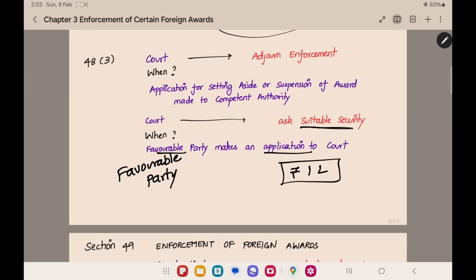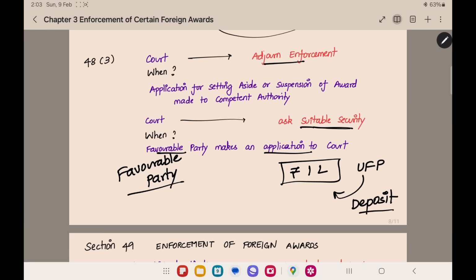For enforcing this, we are coming to the Indian court, but the unfavorable party makes an application to adjourn the enforcement. Now the enforcement is adjourned. The favorable party is very scared whether he will get that 1 lakh or not. Now what the favorable party must do is make an application for suitable security. For this application, the court will ask the unfavorable party to make a deposit of rupees 1 lakh. This deposit will be made with the court.